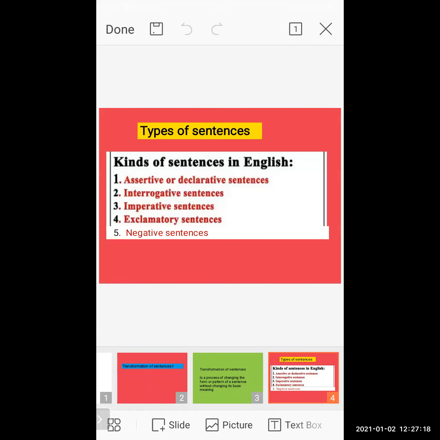Let me see the types of sentences: assertive or declarative sentences, interrogative sentences, imperative sentences, exclamatory sentences, and negative sentences.